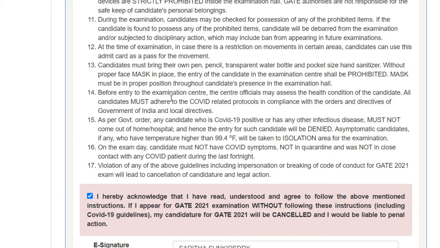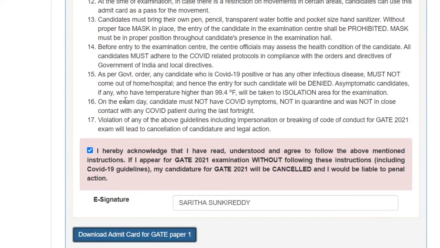Before entry to the examination center, they will check the health condition of the candidate. All candidates must adhere to the COVID related protocols in compliance with the orders and directives of the Government of India and local directives. As per government orders, any candidate who is COVID positive or has any infectious disease must not come out of home or hospital, and hence entry for such candidates will be denied.